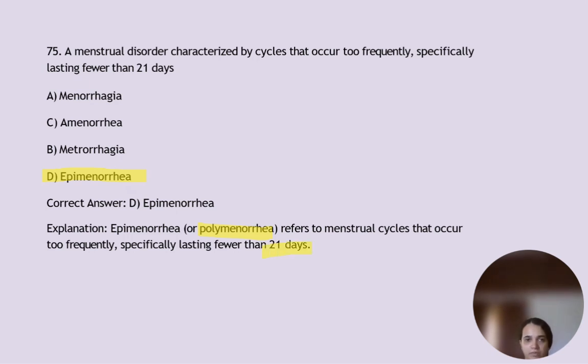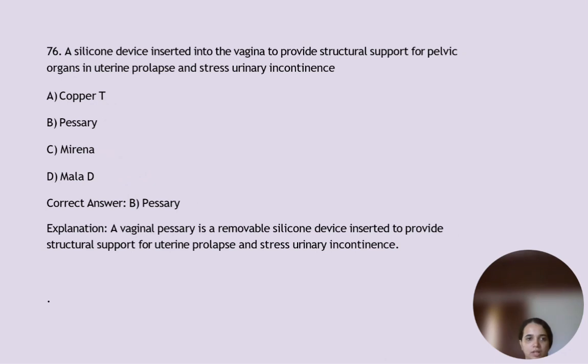A silicone device inserted into the vagina to provide structural support for pelvic organs in uterine prolapse and stress urinary incontinence is a pessary. A vaginal pessary is a removable silicone device inserted to provide structural support for uterine prolapse and stress urinary incontinence.